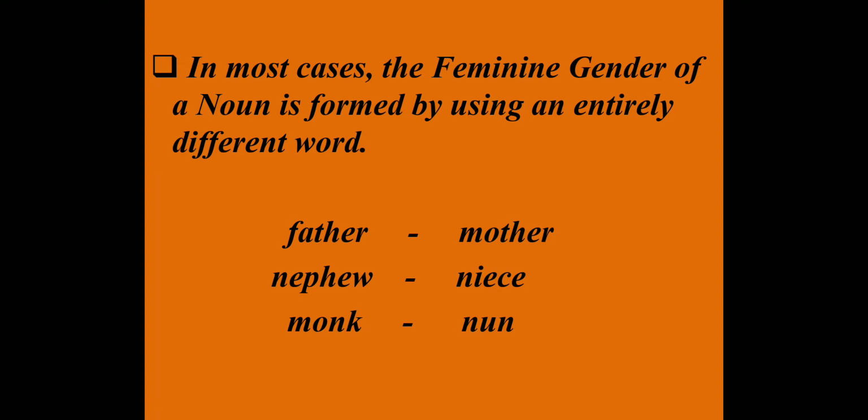Uncle, aunt. Now they are totally different words. To father, you're not adding ESS and saying fatheress is the feminine. No, for father it is mother. Nephew, niece. Son, daughter. Sister, brother. Monk, nun. So for some words, the feminine gender is a totally different new word which we are aware of because of the general use in life, and that you have to know as well. With more practice you will come to know. So there are these three rules. You add ESS. The second rule is you add ESS and make slight change in the spelling. Third is we have absolutely different word which you get to know with practice.